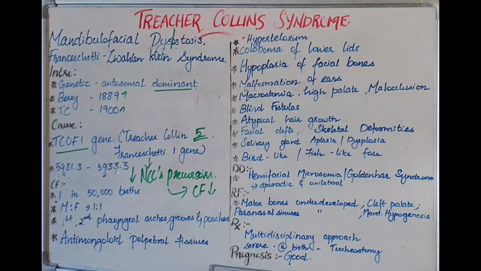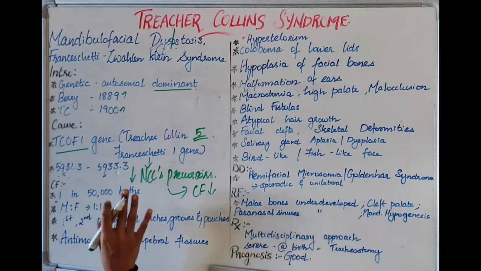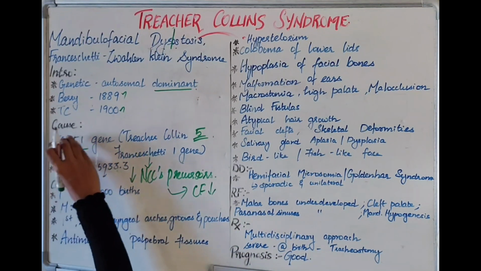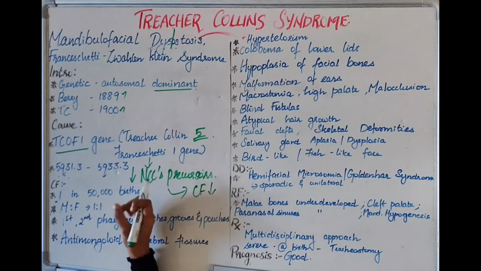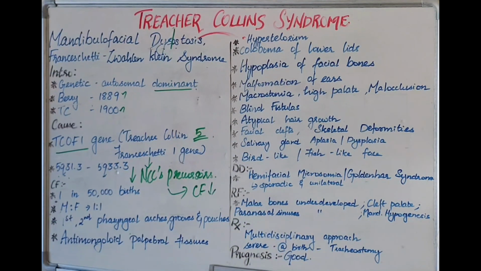There is less migration of neural crest cells into the craniofacial region, resulting in the overall defect. It's not that Treacher Collins syndrome will always have a family history. Sometimes with no family history also, this syndrome can occur. So these are the causes. You just have to know mainly the gene name and its chromosome number 5, and that it is not only due to family inheritance, it can also occur due to a new gene mutation.